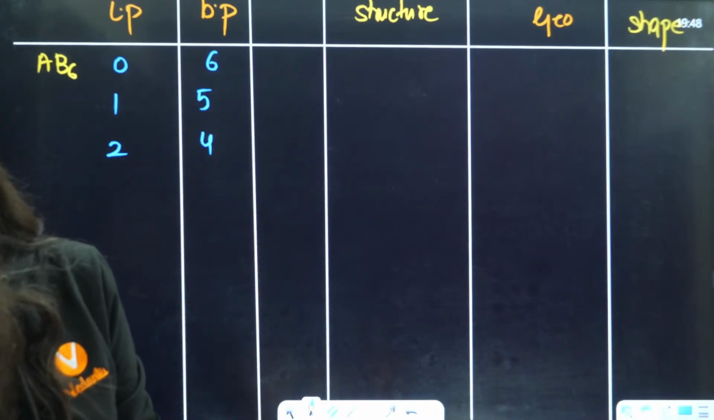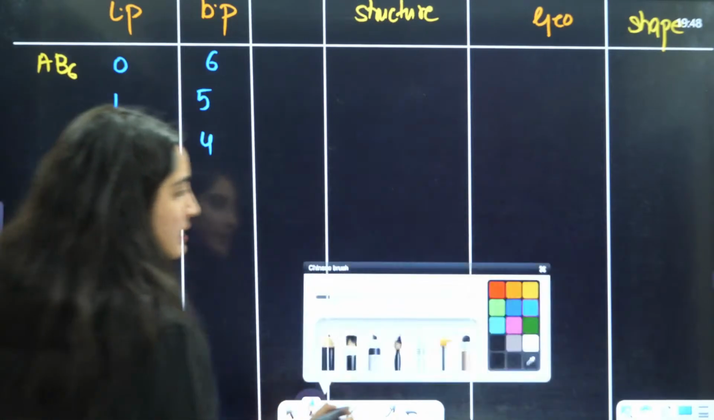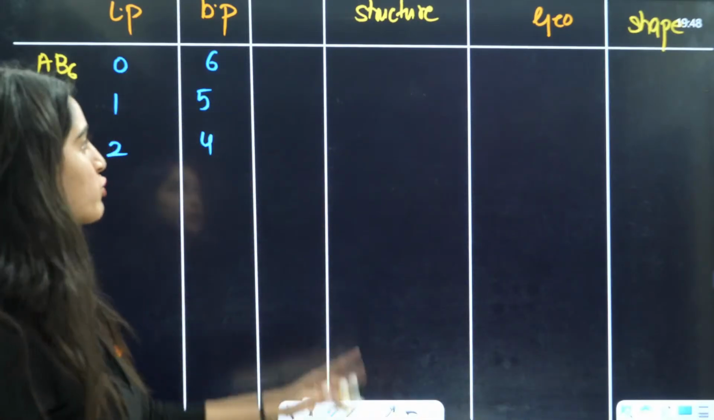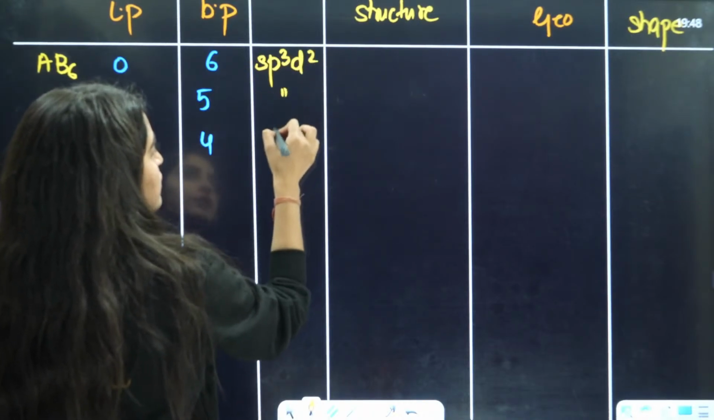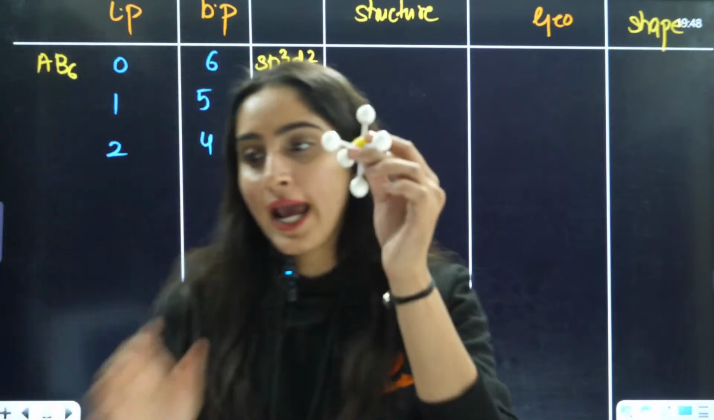This is what we want to see. Okay, yes. Now, let us see the answer here. Always and always, a hybridization for 6 is going to be sp3d2. That is going to be the hybridization here. That is your octahedral geometry.